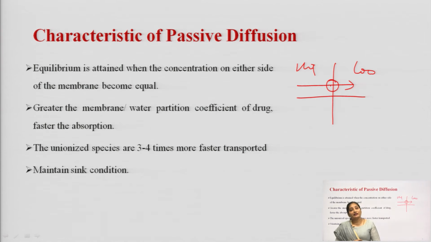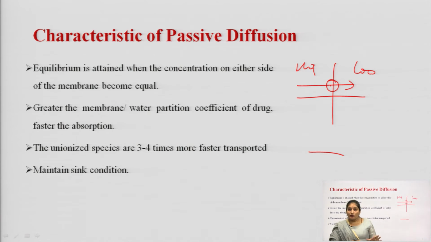Whenever equilibrium is reached, there will be equal concentration on both sides and the process should stop, but this does not happen. The drug movement will not stop. If the movement stopped when equilibrium is achieved, then a large proportion would remain in the unabsorbed form. That is why it does not happen.